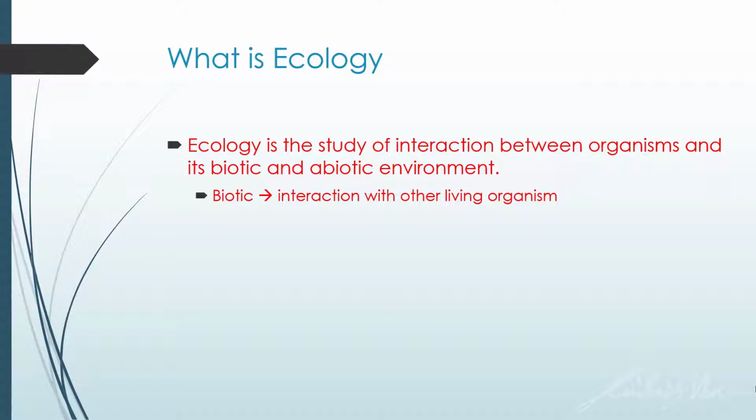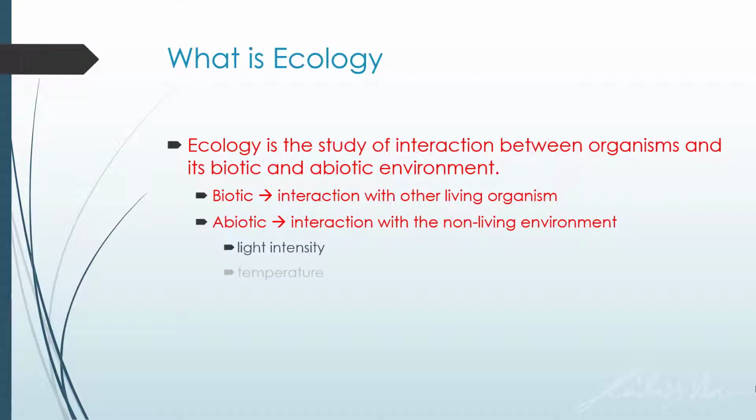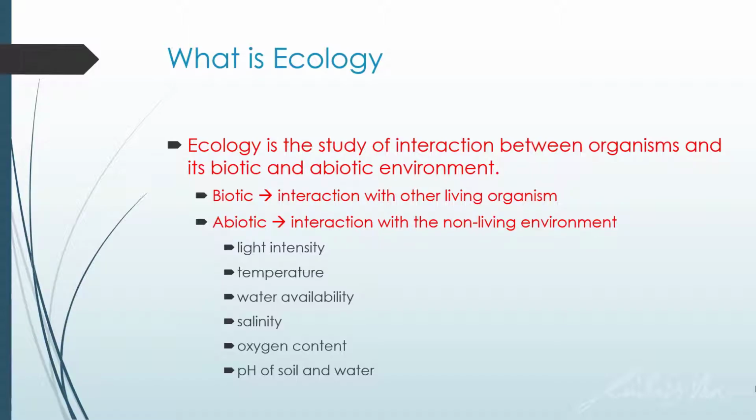As for abiotic, it means the interaction with the non-living environment. There are lots of factors such as light intensity, temperature, water availability, salinity, which is how salty the water is, oxygen content, and pH of soil and water. So depending on the change in the abiotic environment, it will also affect the ecosystem.